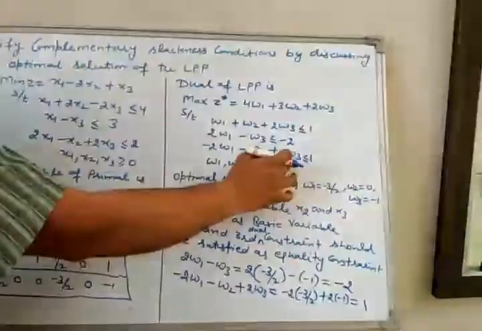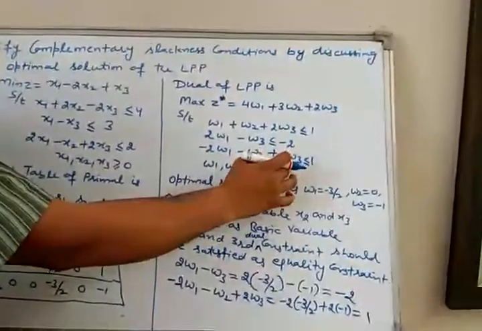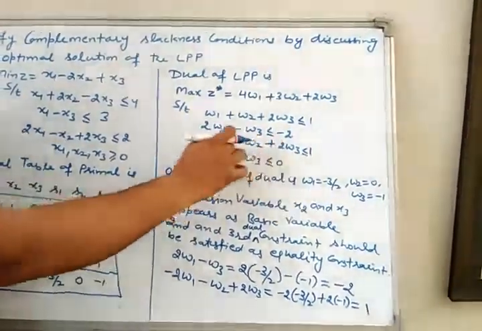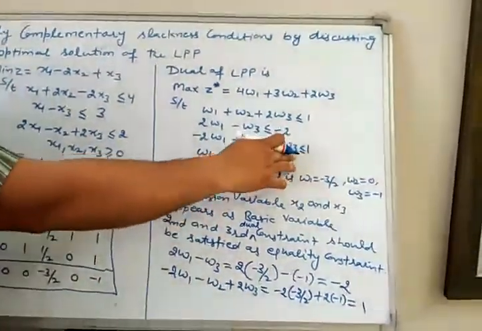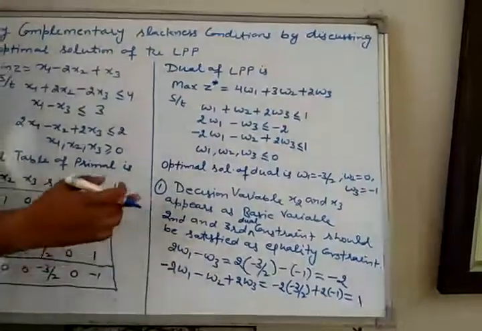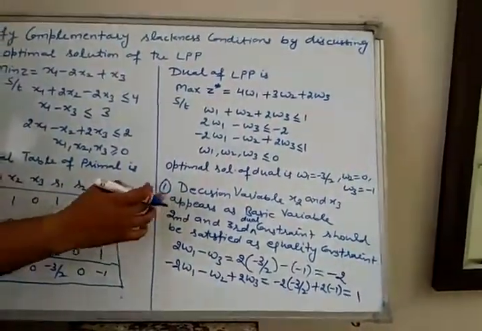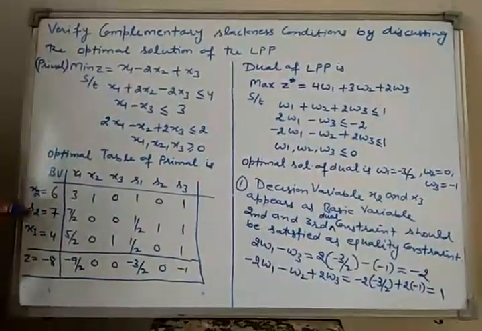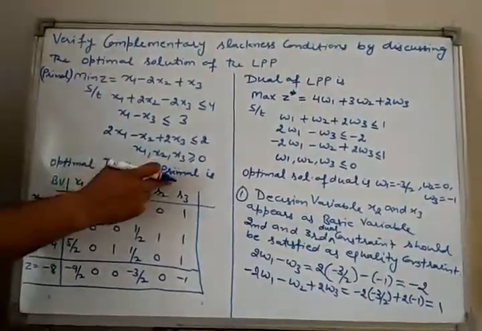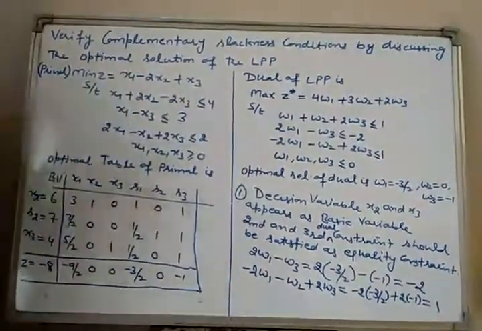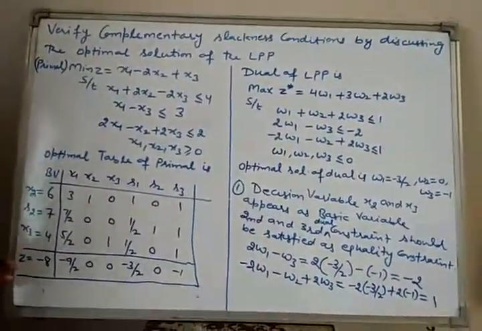That is, if we write the standard form of this, then the slack or surplus variable corresponding to this dual constraint takes the value 0. Therefore, this is our first complementary slackness condition. That is, if the decision variable xk appears in the optimal table of primal, then the corresponding dual constraint should be satisfied as an equality constraint.